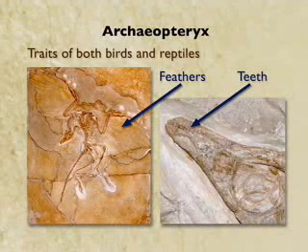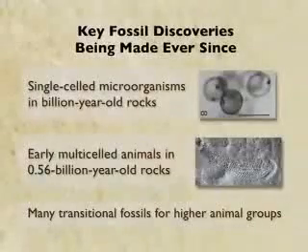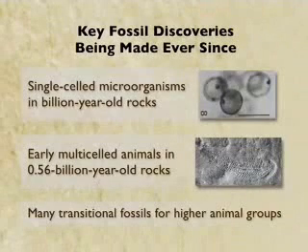You can see feathers, but it's on an ancient reptile that still has teeth, structures that are normally never found in modern birds. This kind of fossil with a mixture of traits of different organisms was exactly the kind of fossil that Darwin's theory of descent with modification predicted must exist. Well, key fossil discoveries have kept being made ever since the Origin.